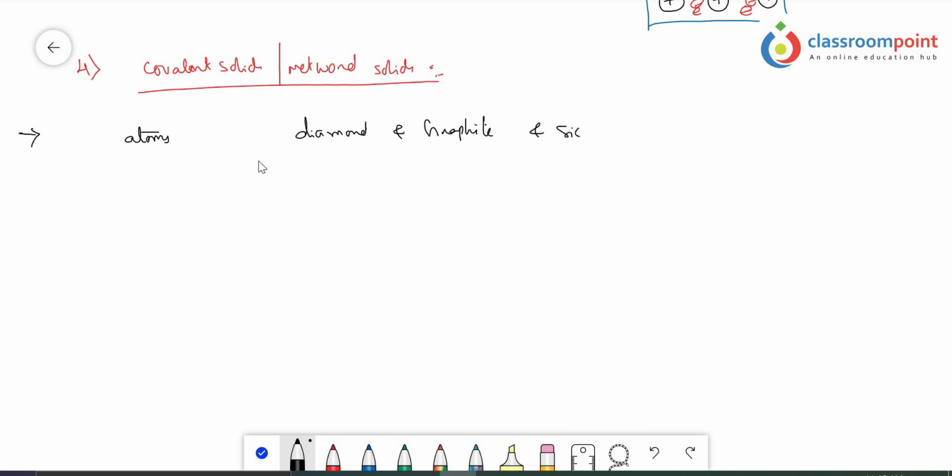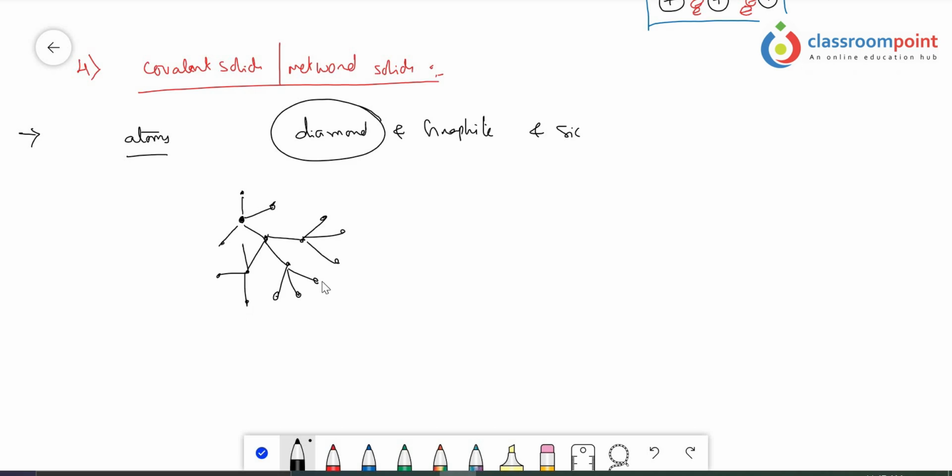So basically, covalent or network solids are the solids where atoms will be there. These atoms are connected to each and every other atom through covalent bonds like this, and again this is connected to the other elements through covalent bonds. In this way they form a network, hence these are called network solids. If you take diamond, this is the structure of diamond, which has a tetrahedral shape. One carbon atom is connected to 4 other carbon atoms like this. So it keeps on continuing like this.